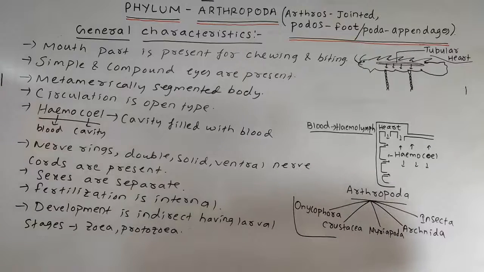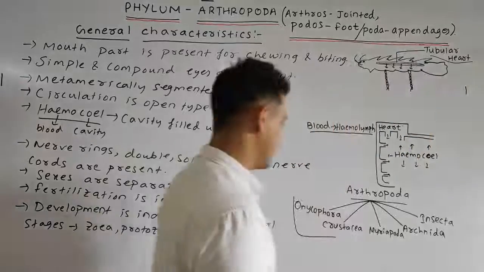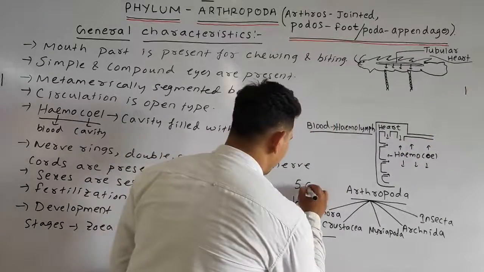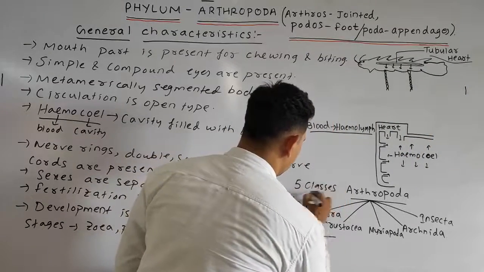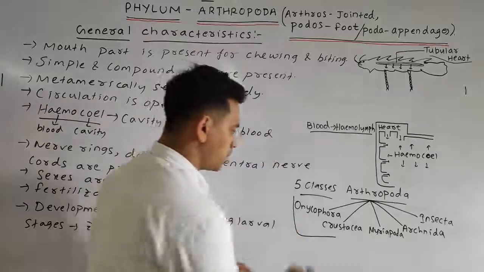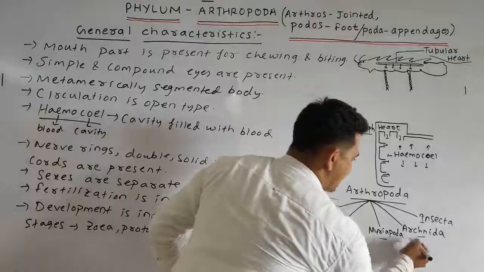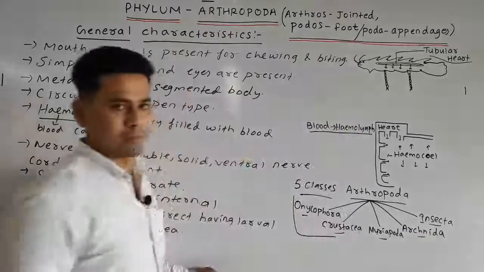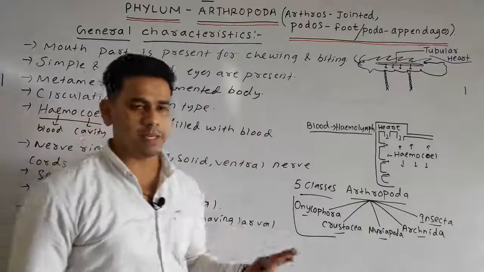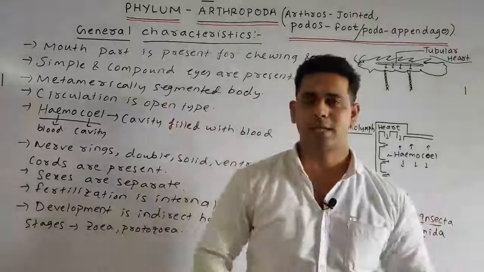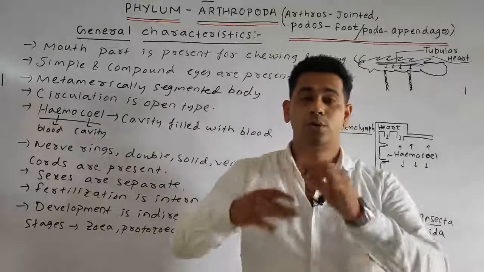Next point, students. The arthropoda have 5 classes, such as onychophora, crustacea, myriapoda, arachnida, and insecta. Just for your knowledge, you just know these 5 classes. No need to memorize them by heart.